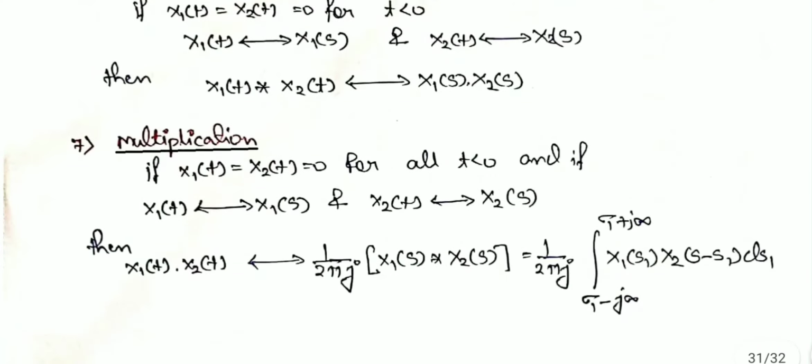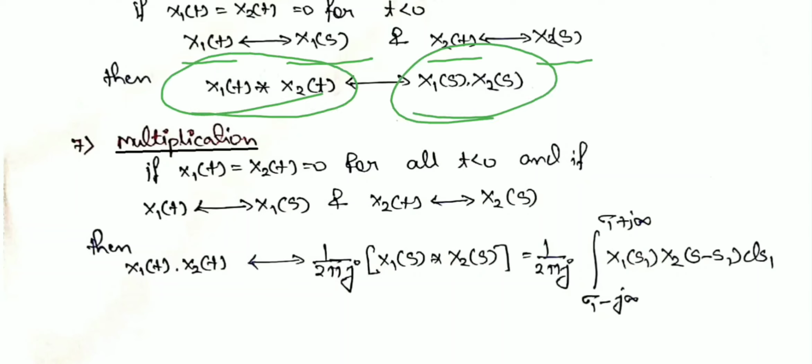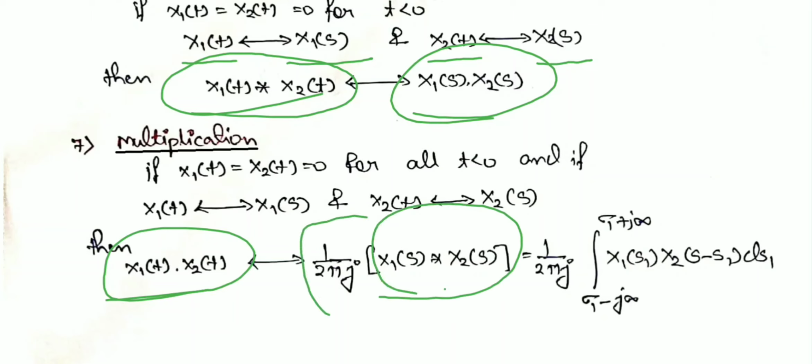The next property is convolution. If x1(t) has X1(s) and x2(t) has Laplace transform X2(s), when we convolve in the time domain, then in the Laplace transform domain it is multiplication, and the reverse is also possible. If we multiply in the time domain, then the Laplace transform is the convolution divided by, that is, 1 upon 2 pi j.